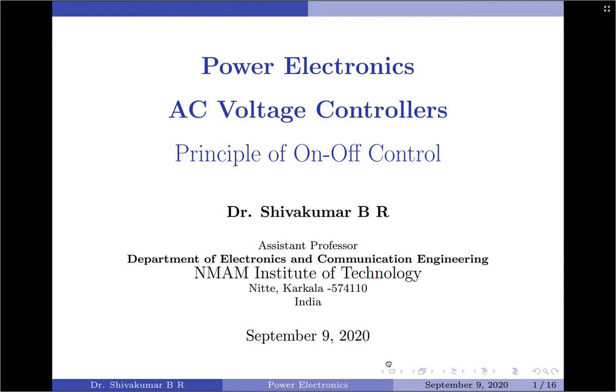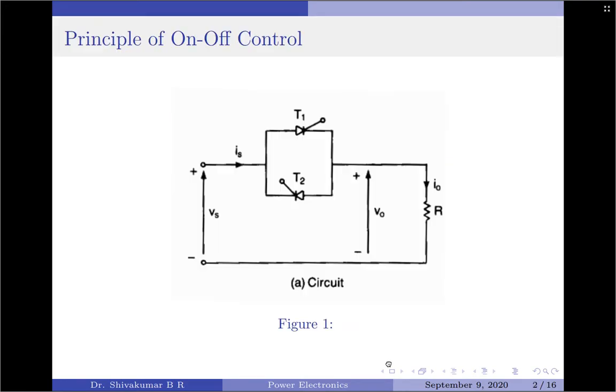In this session, I will be discussing the principle of on-off control of AC voltage controllers. Now, the principle of on-off control can be explained with a single phase full wave controller as shown in figure 1 here. The thyristors are triggered or turned on at the zero voltage crossings of the AC input voltage. Hence, the triggering angle or the delay angle of thyristors alpha is 0.